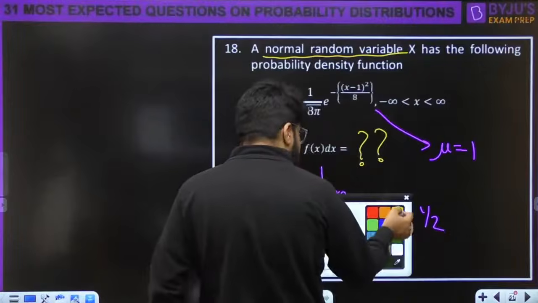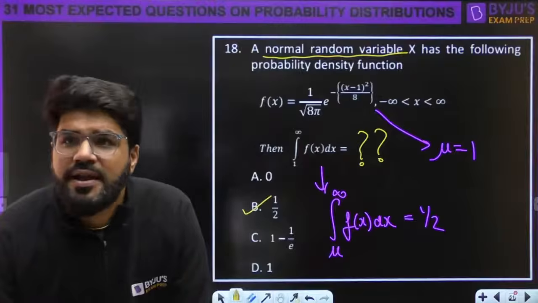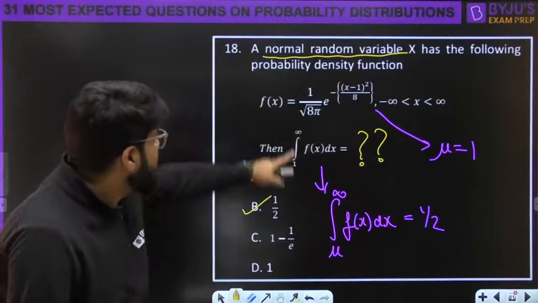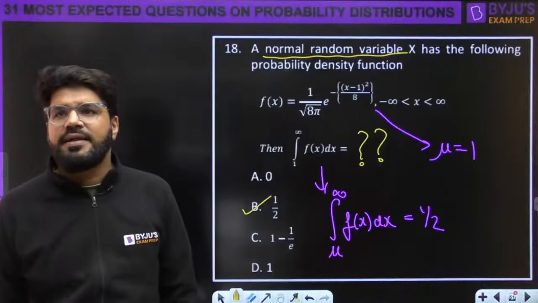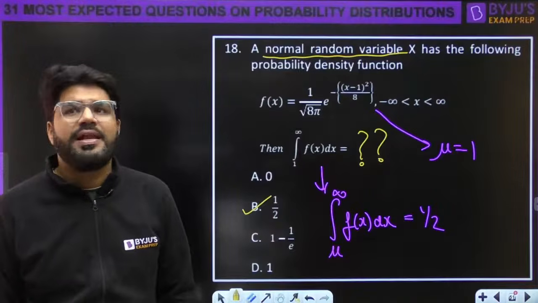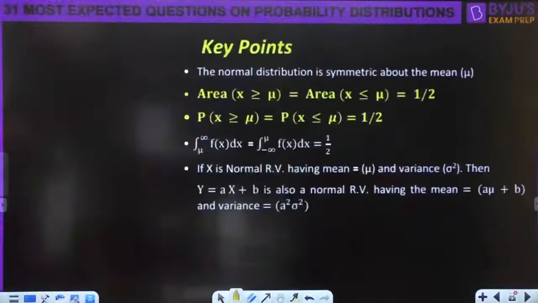So how was this question? This was a 10 seconds question, provided your fundamentals are clear here. It is a 10 seconds question. Read and answer. अरे ये तो integration 1 से infinity बोला है, 1 तो mean है, तो integration mean to infinity has to be 50%. That's it. 1/2 is the answer. No calculation required here. Next question.